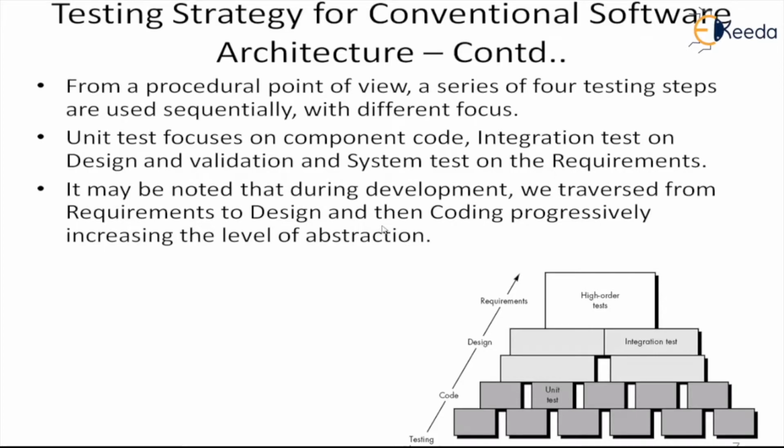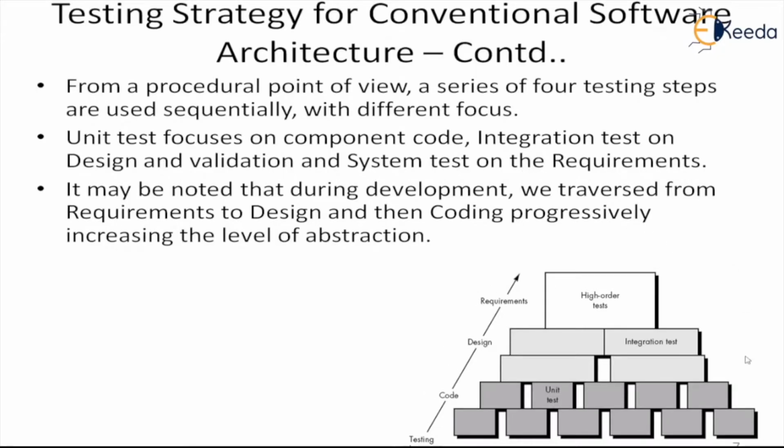So from a procedural point of view, we find that there are 4 steps, a series of tests consisting of 4 testing steps, and they are used sequentially, one after the other. We cannot do it in parallel. It has to be performed in a sequential manner, and each one has a different focus. The unit test focuses on the component code, the integration test on the design, the validation test on the requirements, and the system test on the system.